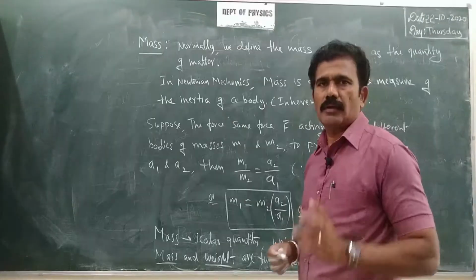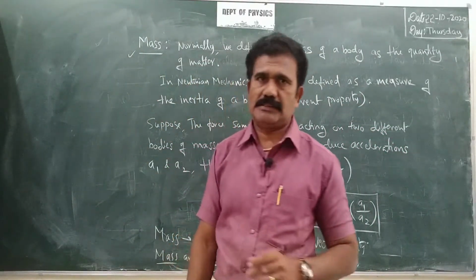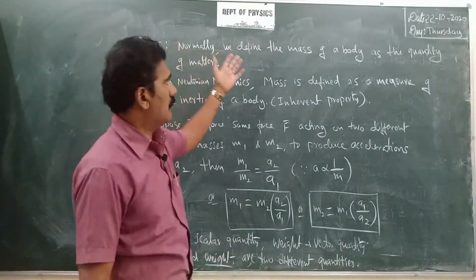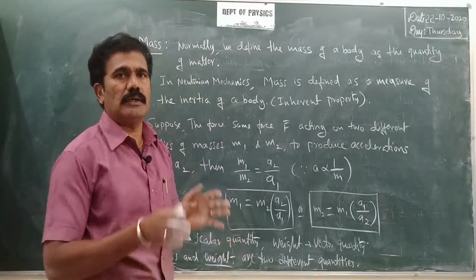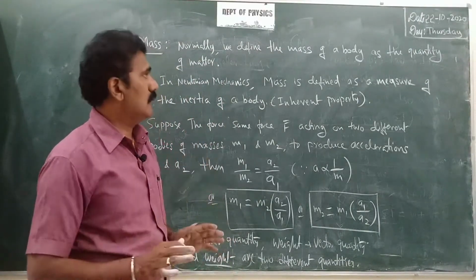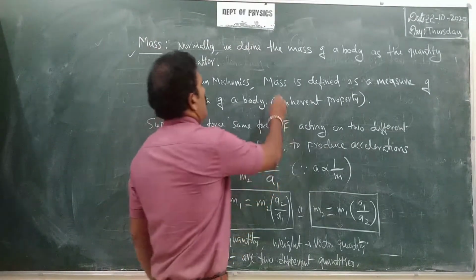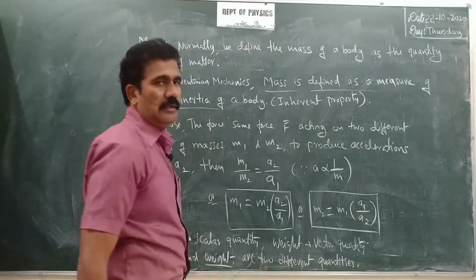Okay, now let us try to understand the quantity called mass. So what is mass? Normally we define the mass of a body as just quantity of matter, right? Quantity of matter is called mass. Now in Newtonian mechanics particularly, we define the mass as the measure of inertia of a body.